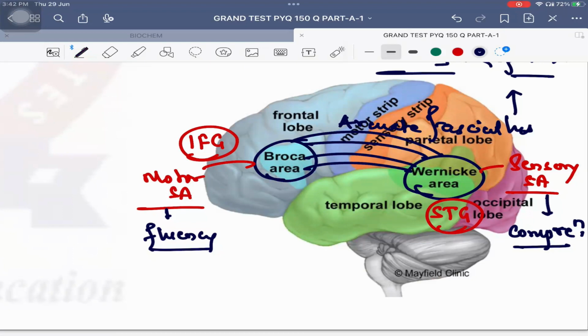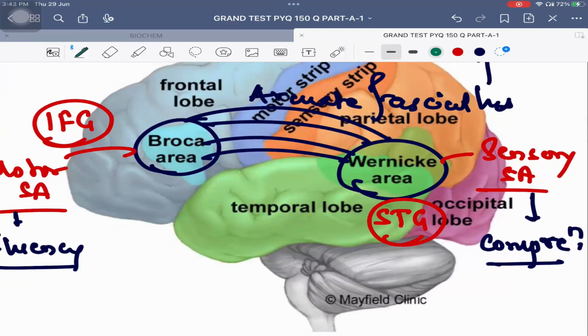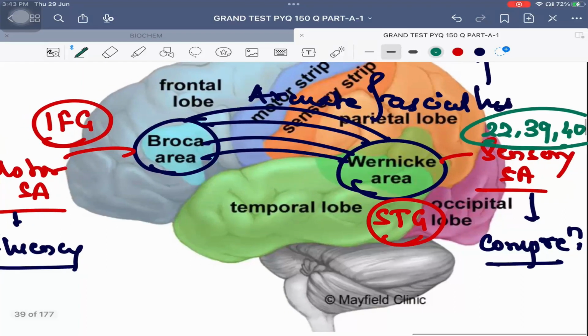Area number for Broca's. It is 44 and 45. So area number 44 and area number 45 are the Broca's area or the motor speech area. Wernicke's area number: area number 22, 39 and 40. Okay, so 22, 39 और 40. So please remember area number 22, 39 and 40 are Wernicke's speech area. No issues with this?